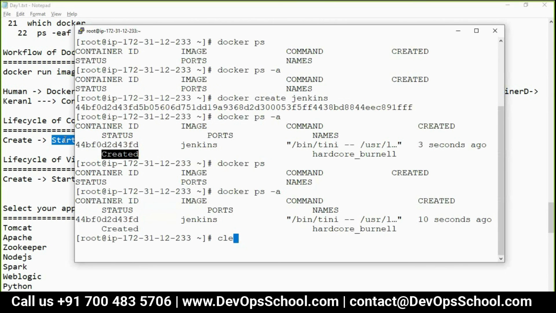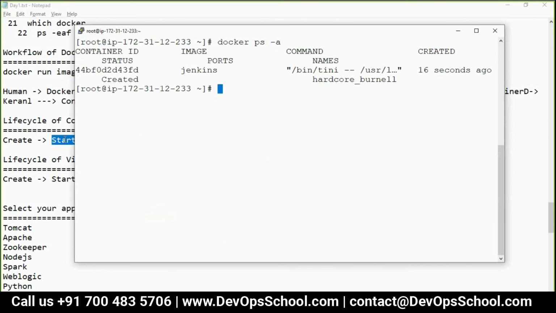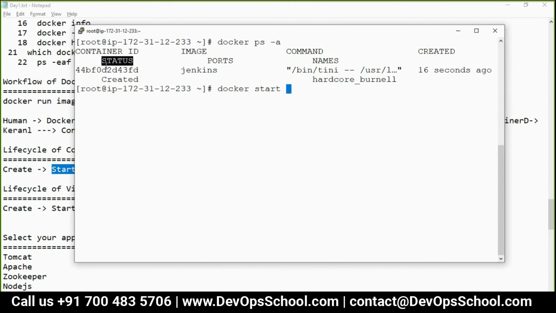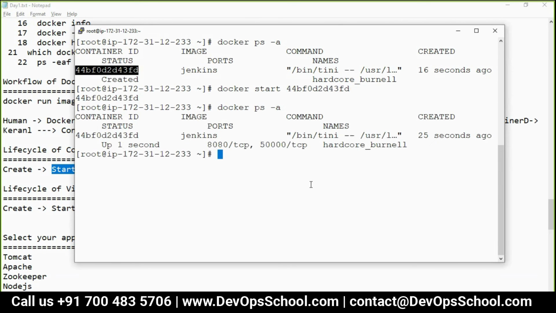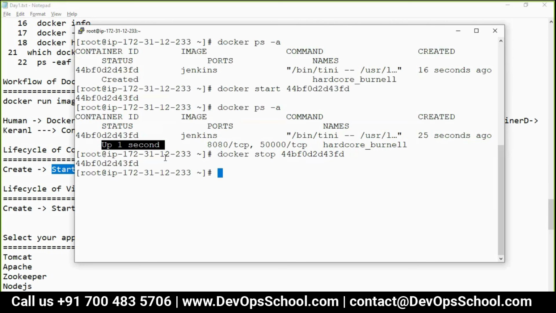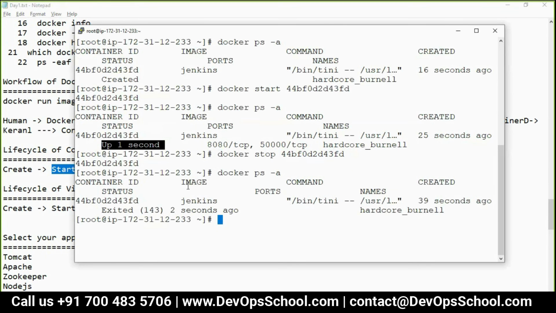So how do you start this? docker ps -a, then docker start, the container ID. See, now it's running. Okay, can I stop it? I stop it. See, exited. Can I restart it?